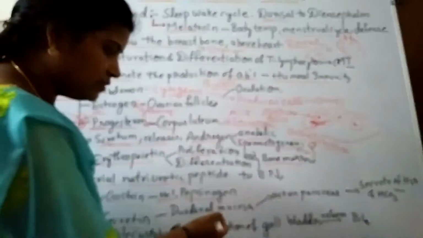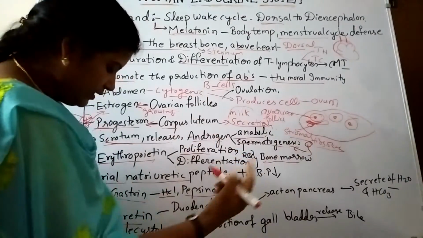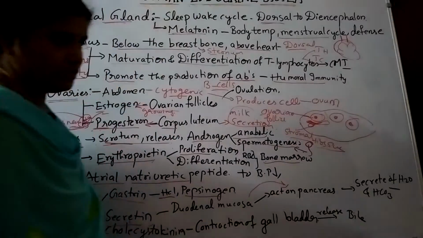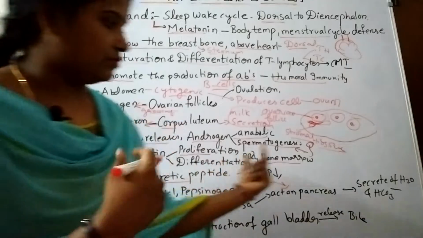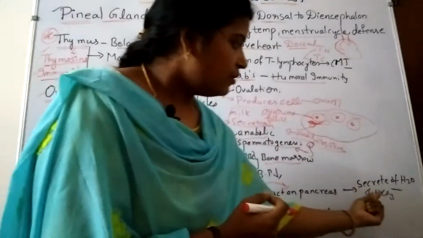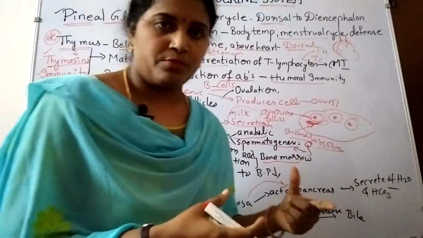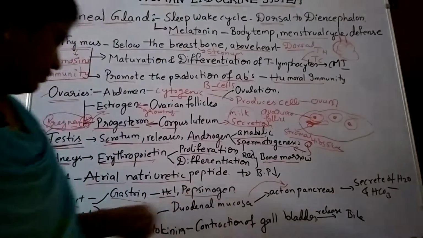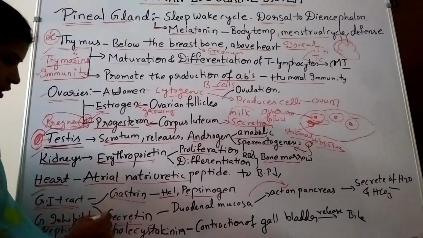That duodenum is going to release the secretin, and this secretin acts on the pancreas. It stimulates the pancreas for the secretion of water and bicarbonate ions. That is the function of secretin.